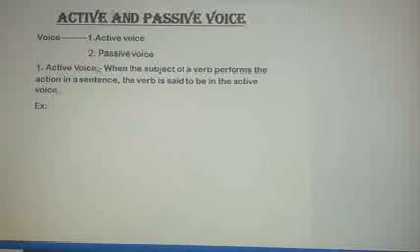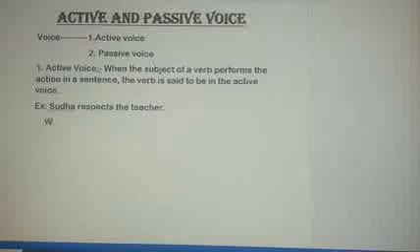Sudha respects the teacher. This is the example which is in the active voice. I have some questions over here. My first question is, what is the action in this sentence? Definitely your answer will be respect. Of course, respecting.